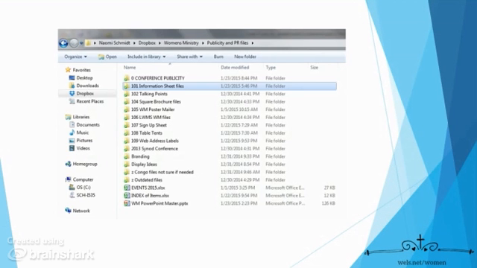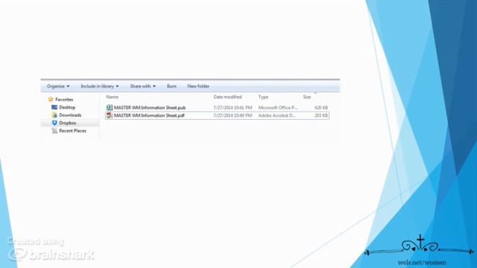Once you've identified the number of the item that you are interested in finding, then you would go back to the list, and there they are in numerical order, and you would simply be able to select the individual file, the individual folder for that document. So in that folder, you would find, for example, with the information sheet, a publisher file and a PDF file. The publisher file is for the exec team to update and make sure that that is current, so that we've always got the correct information going out.